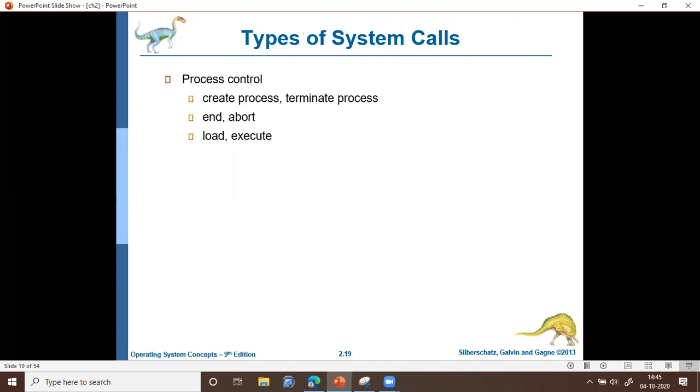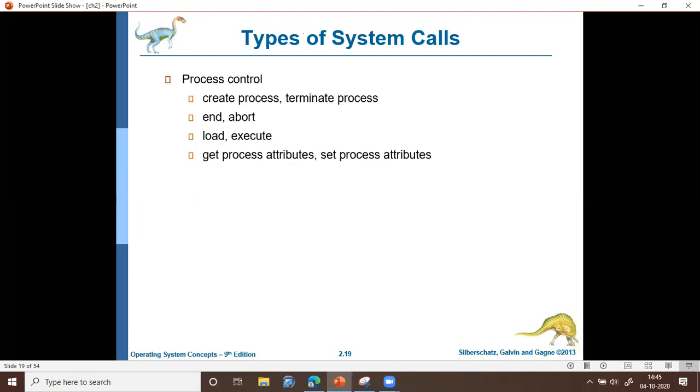The next system calls that will be typically used by a process are get process attributes and set process attributes. So a process may have some attributes. Attributes represent some features of the process.